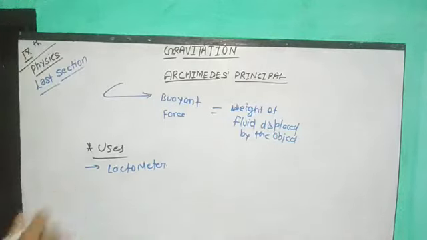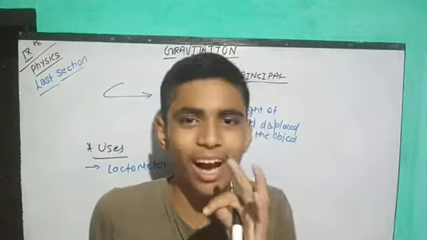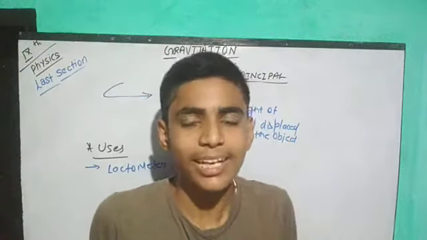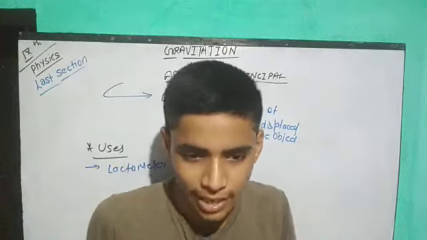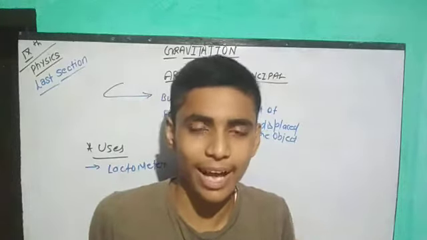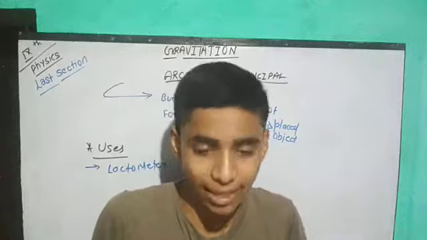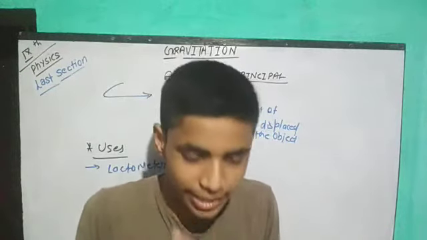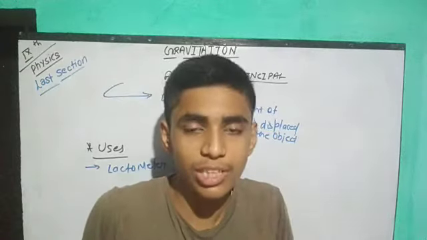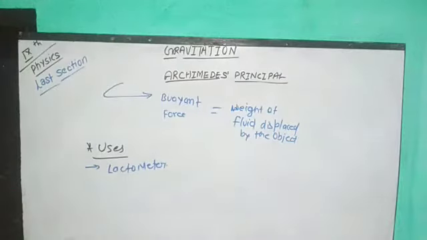लैक्टोमीटर is the meter which is used for measuring the purity of milk. एक्चुअली लैक्टोमीटर में क्या होता है कि हम लोग के पास एक कंटेनर रहेगा, there we are given a certain amount of milk and the milk is kept under it. So there we use the lactometer, and lactometer actually measures by the Archimedes principle only, and according to the density of milk it is correctly measured whether the given solution is pure milk or not. So guys, इतना तो क्लियर होगा कि हमारा लैक्टोमीटर में यूज होता है.